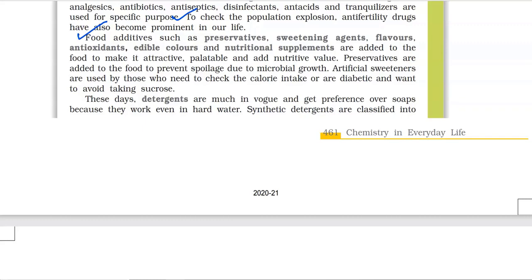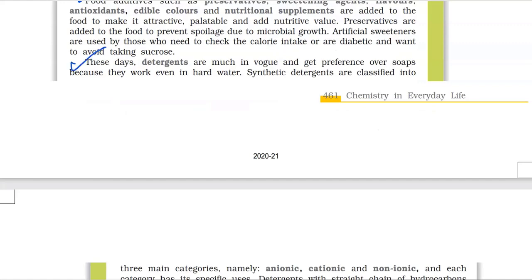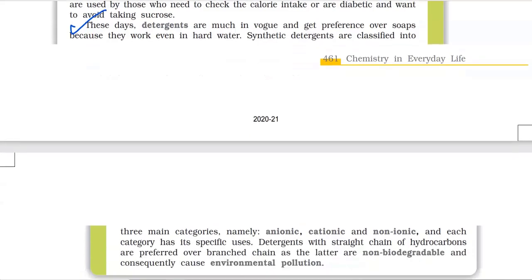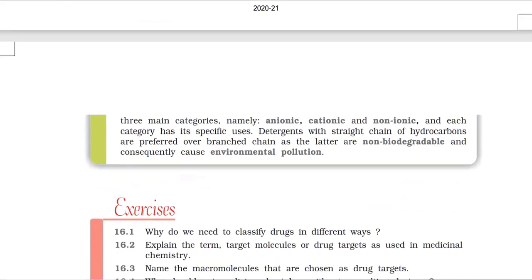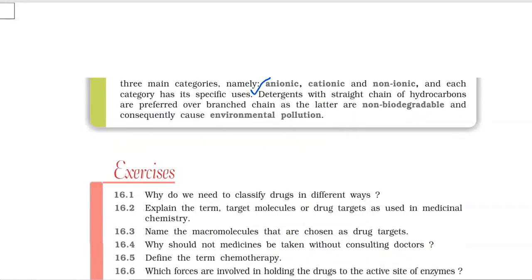Preservatives are added to the food to prevent spoilage due to microbial growth. Artificial sweeteners are used by those who need to check the calorie intake or are diabetic and want to avoid taking sucrose. These days, detergents are much in vogue and get preference over soaps because they work even in hard water. Synthetic detergents are classified into three main categories, namely anionic, cationic, and non-ionic, and each category has its specific uses. Detergents with a straight chain of hydrocarbons are preferred over branched chain as the latter are non-biodegradable and consequently cause environmental pollution.